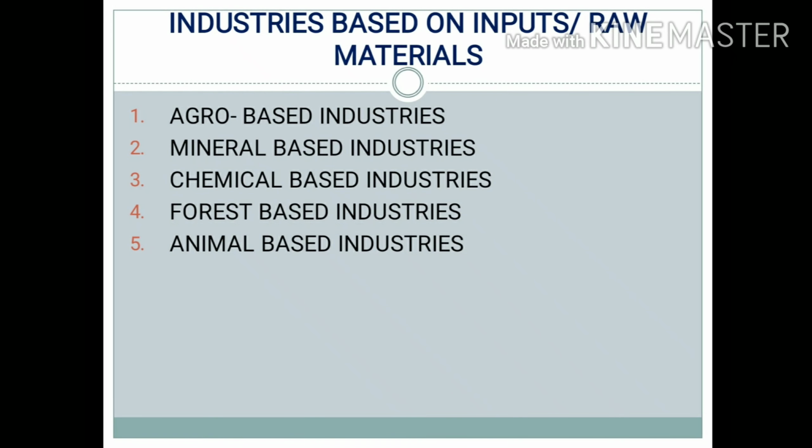Next is industries based on inputs or raw materials. We all know there are a number of industries which use different types of raw materials for the production of their goods. So on the basis of the raw materials, industries have been classified into 5 types. First one is agro-based industries. Second is mineral-based industries. Third one is chemical-based industries. Fourth is forest-based industries. And fifth one is animal-based industries. So this is the classification of industries on the basis of raw materials. So let's discuss them one by one.